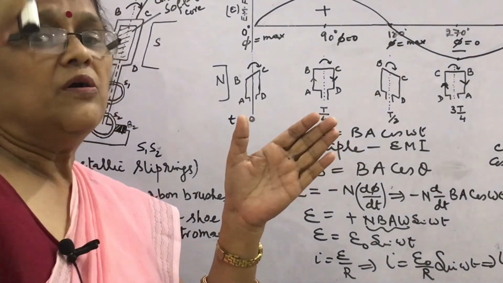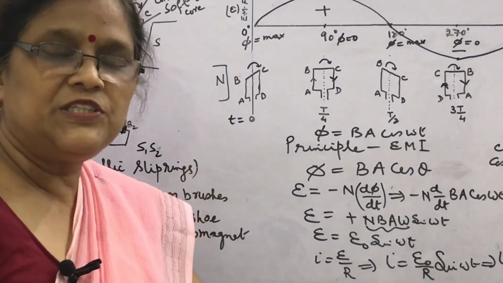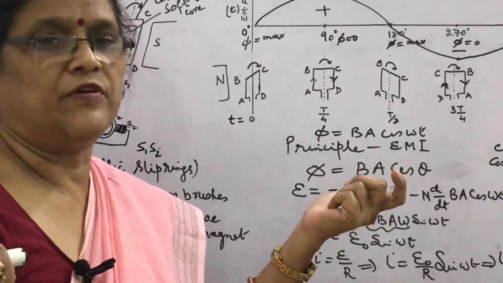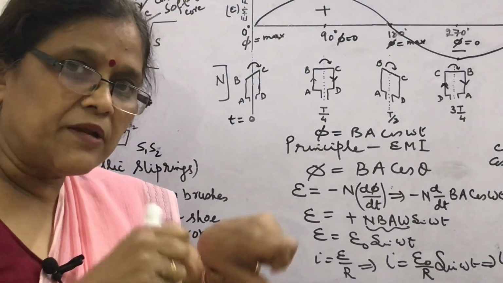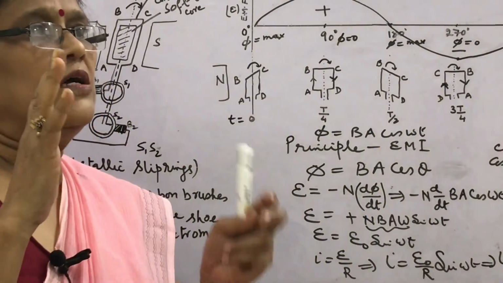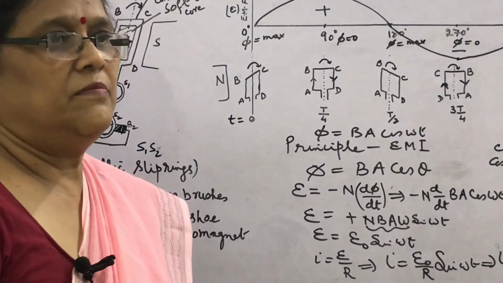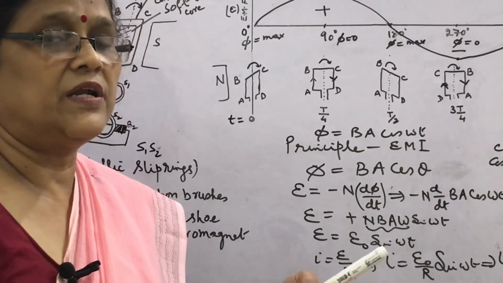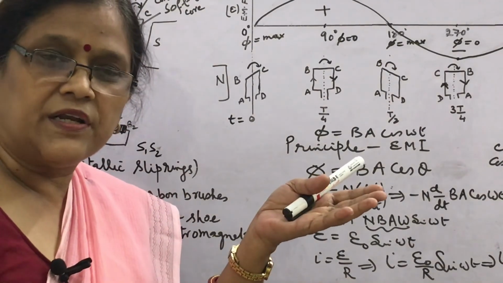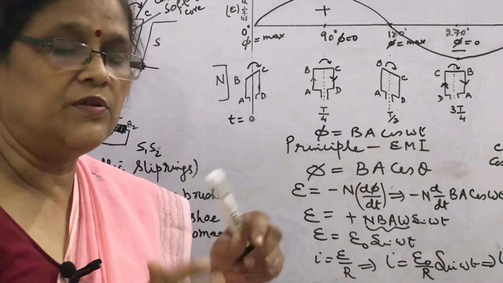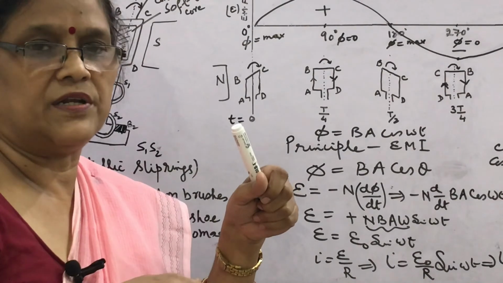So if the rotation of the armature is provided by falling water, such generators are called hydroelectric power plants or hydroelectric generators. Again, if the rotation of the armature is provided by high pressure steam, how has it been obtained? By burning coal to heat the water and convert it into steam. Then this type of generator is called a thermal power generator, where coal is burned to make steam and high pressure steam runs the rotor.